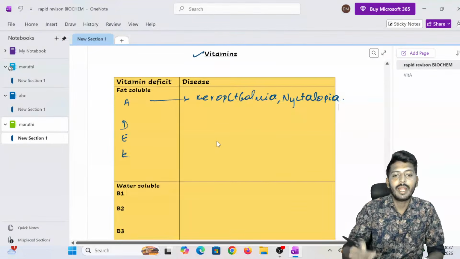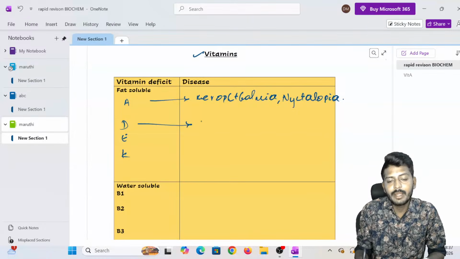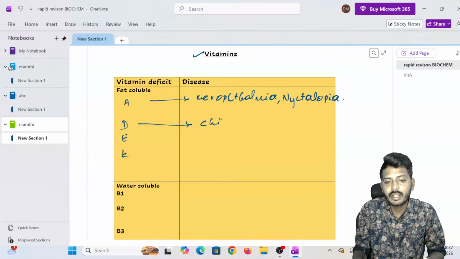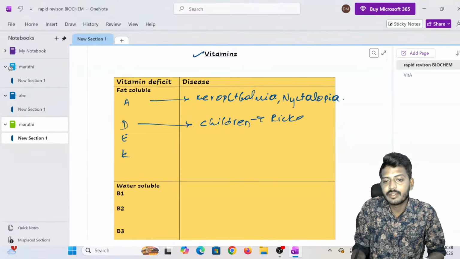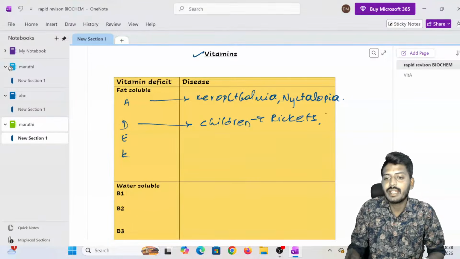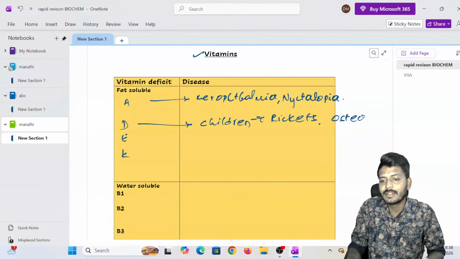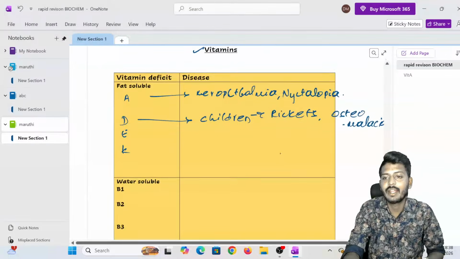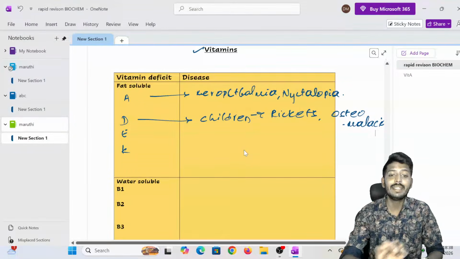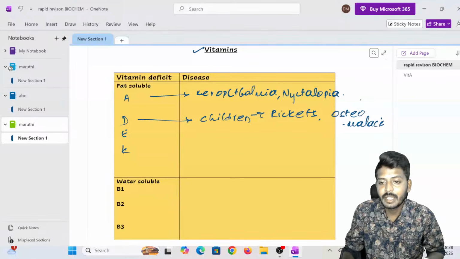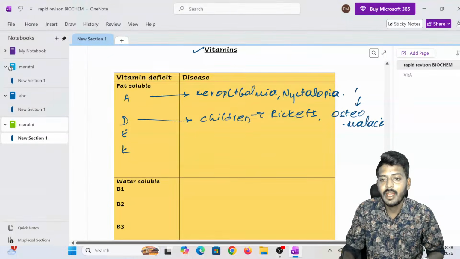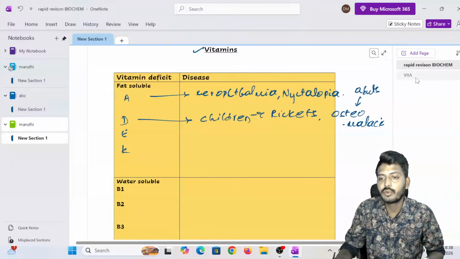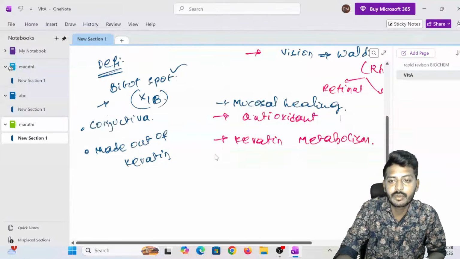Vitamin D, again, is very important. Vitamin D deficiency in children leads to a disease called rickets. In adults it leads to osteomalacia. Osteomalacia is seen in adults, while vitamin D deficiency in children leads to rickets. Now let's talk about these two diseases very quickly, and their important key points.